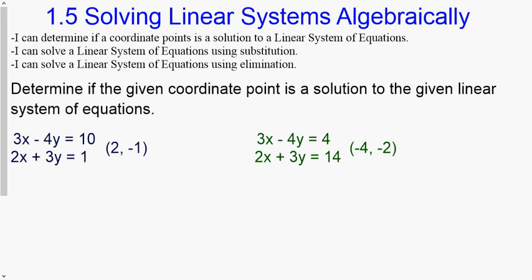Good day, everyone. Today we are talking about section 1.5, solving linear systems algebraically. So our three learning targets for today: I can determine if a coordinate point is a solution to a linear system of equations. I can solve a linear system of equations using substitution. I can solve a linear system of equations using elimination.